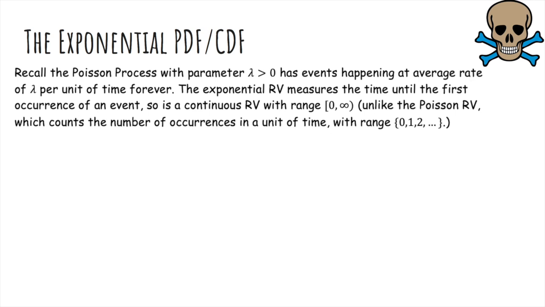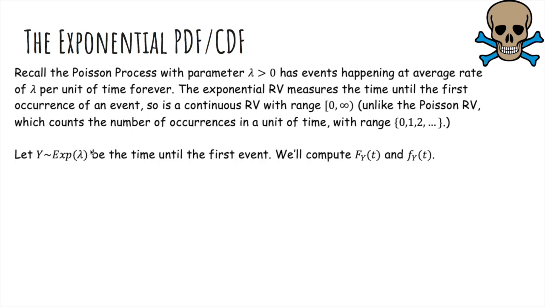So recall the Poisson process with parameter lambda greater than 0 has events happening at average rate lambda per unit of time forever. The exponential random variable measures the time until the first occurrence of an event. So it's a continuous random variable with range 0 to infinity, unlike the Poisson random variable, which counts the number of occurrences in a unit of time. So it has range like the non-negative integers. And this exponential random variable is kind of like the geometric random variable because it's like the waiting time until the first event, except here the waiting time can be any real number, whereas for the geometric it had to be an integer.